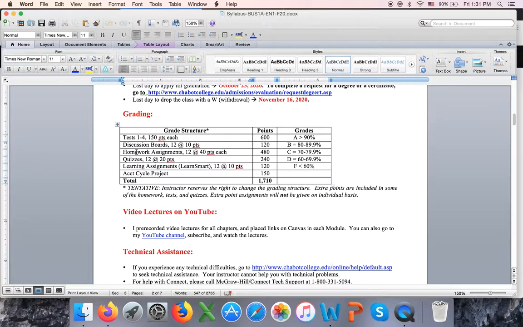Homework is the same for everybody. So whatever you have in your homework, everybody else has the same questions, same answers in the class. But quizzes, tests, and Learn Smarts are customized. And then guys, learning assignment or Learn Smarts, every chapter has those. So in every chapter, you have 4 assignments. You have a graded discussion board, a homework, a quiz, and Learn Smart.